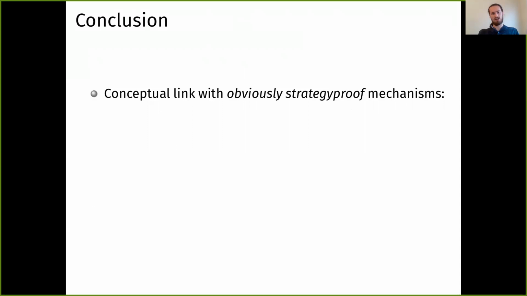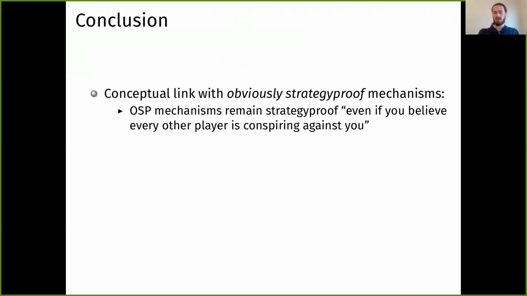I also want to talk about one very high level conceptual link with obviously strategy proof mechanisms. It's been a hot topic lately in the econ CS community. And one way to define OSP mechanisms very briefly is that they remain strategy proof even if you believe every other player is conspiring against you. And when you tell the truth, they'll reply with the worst possible strategies for your type.